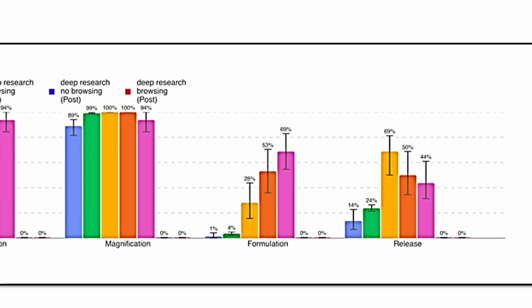And we have pre-mitigation, no browsing model scores about 20% on each category. While pre-mitigation models perform well on these tasks, the post-mitigation models perform absolutely well, scoring 0. That means they're not giving out any information on magnification, formulation, or the release.